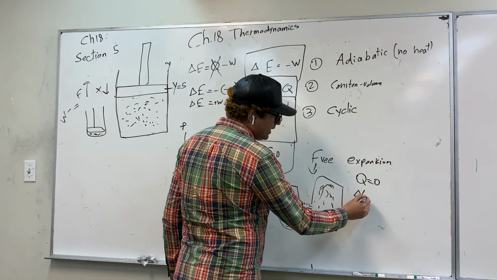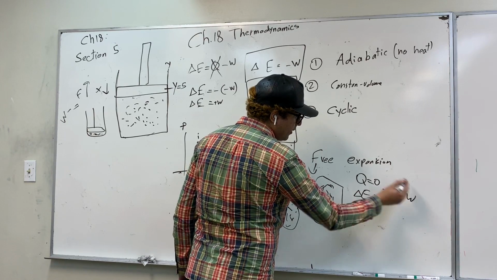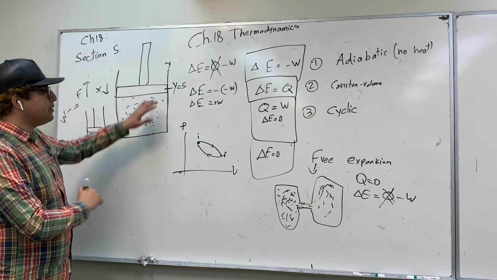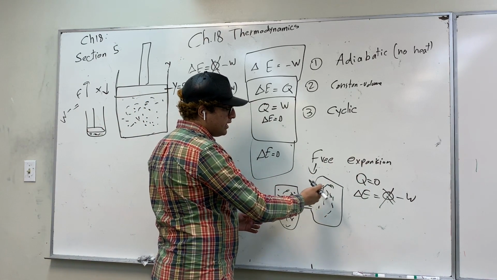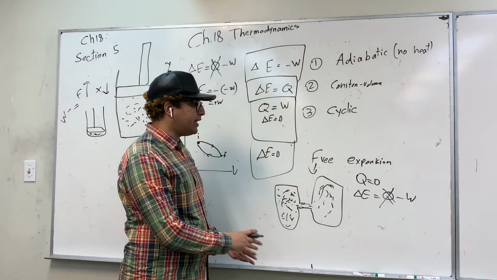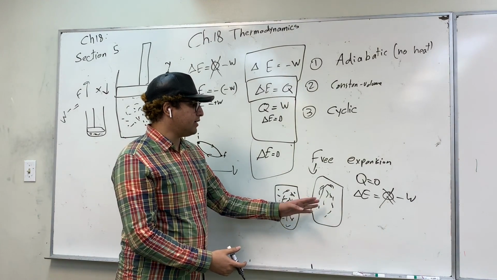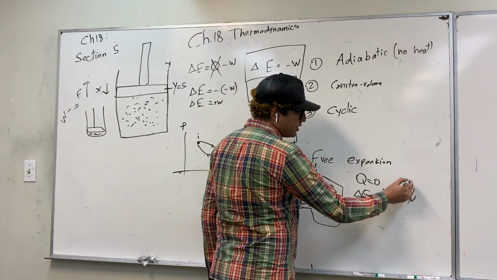Okay, so our equation becomes something like this. So heat is 0 minus the work. So there is no piston here. So this is the piston, but we have no piston. The gas is spreading out freely. The gas is not doing work on anything, and nothing is doing work on the gas. So this is also 0.